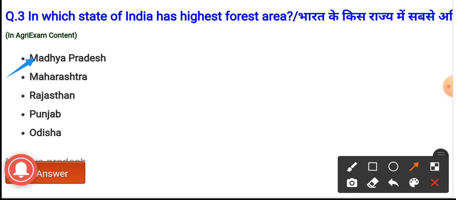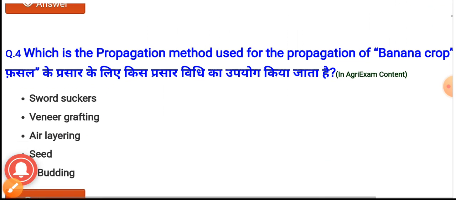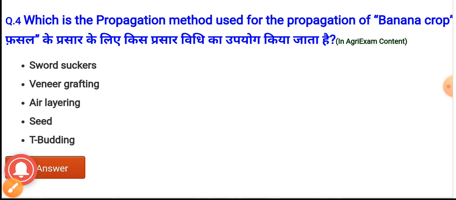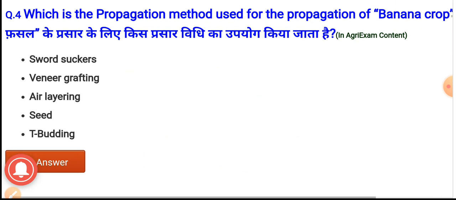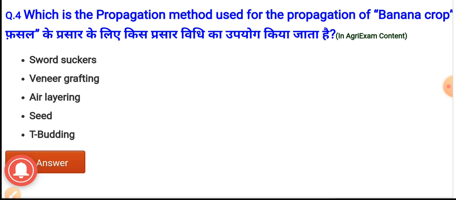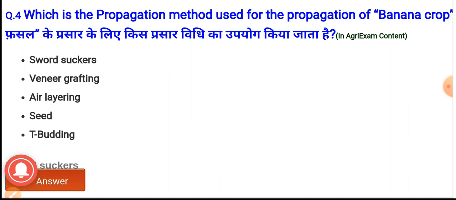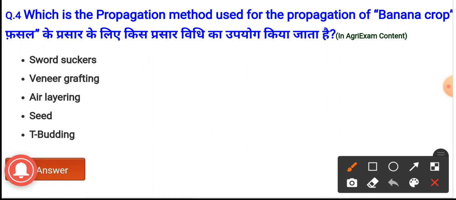Next question, question number 4. What is the propagation method which is used for the propagation of banana crop? The options are sword suckers, veneer grafting, air layering, seed, tea budding. And the propagation method which is used for banana crop, it is sword suckers.